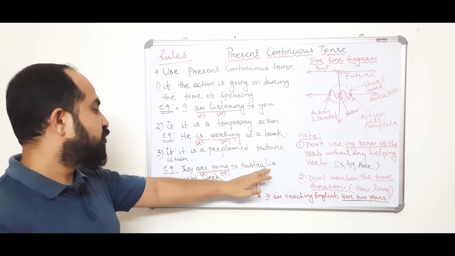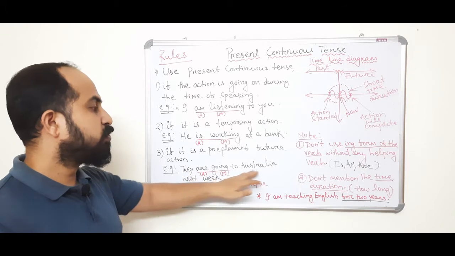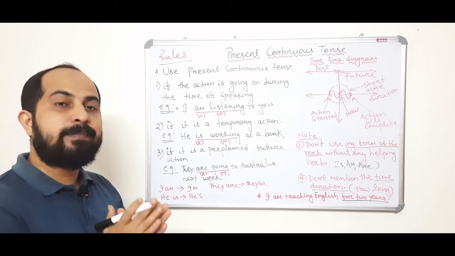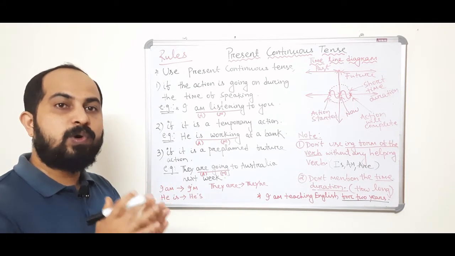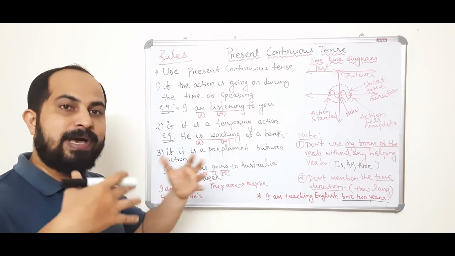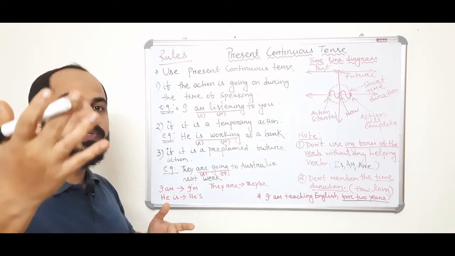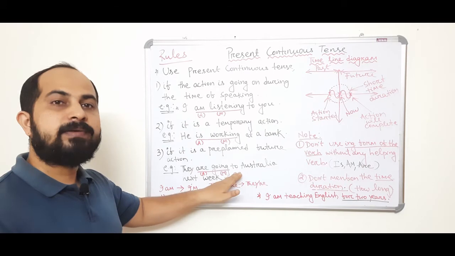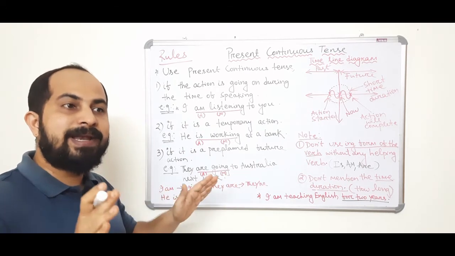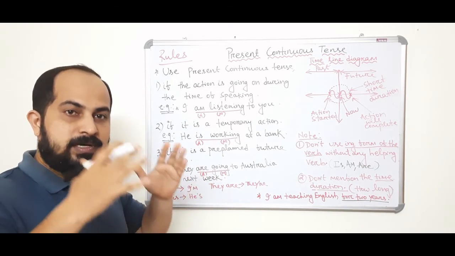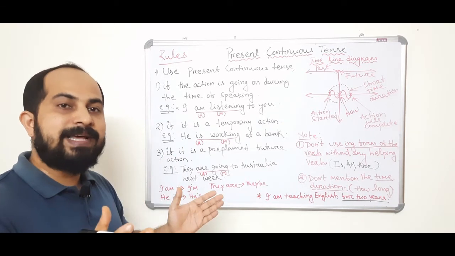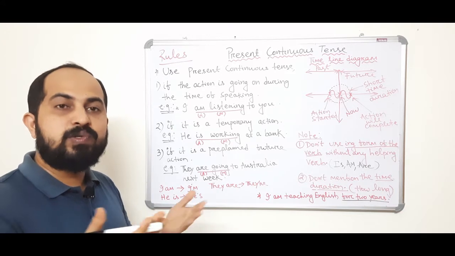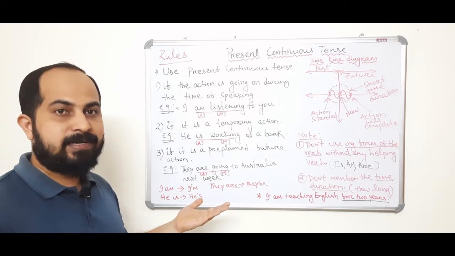They are going to Australia next week. That means they have planned. Planned means they have booked the flight tickets, they have booked the hotels, they have informed their family members and friends, those who are in Australia. So they are going. If they didn't plan anything and they just thought about that, then you cannot say that they are going to Australia. They will go. There is no plan. There is no proper plan.